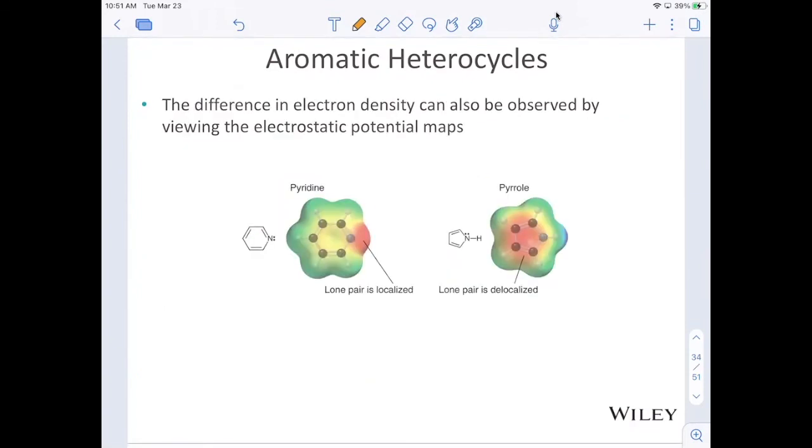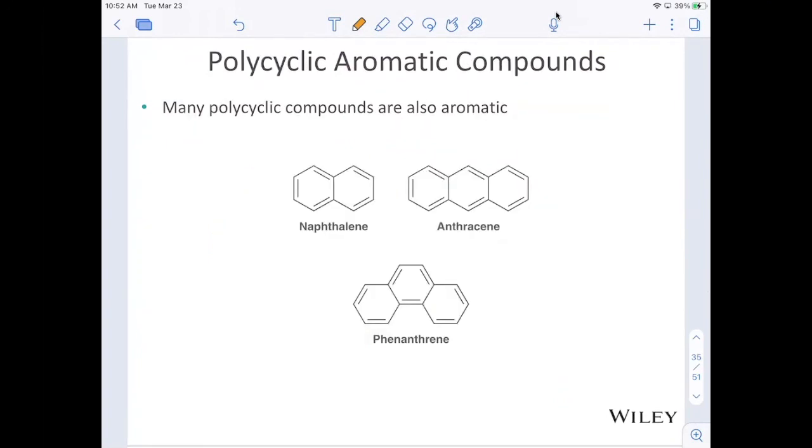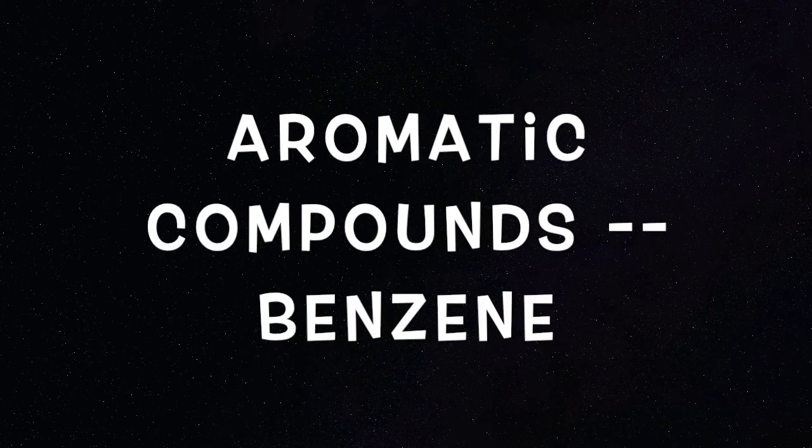We can use electrostatic potential maps as well. We see here that in pyridine, that lone pair is very localized in that one position where the nitrogen is. And in pyrrole, we see that it's delocalized around the whole ring. We can also have aromatic compounds that have fused benzene rings. And here are 3 examples. There you have it, aromatic compounds and an introduction to this amazing compound called benzene.